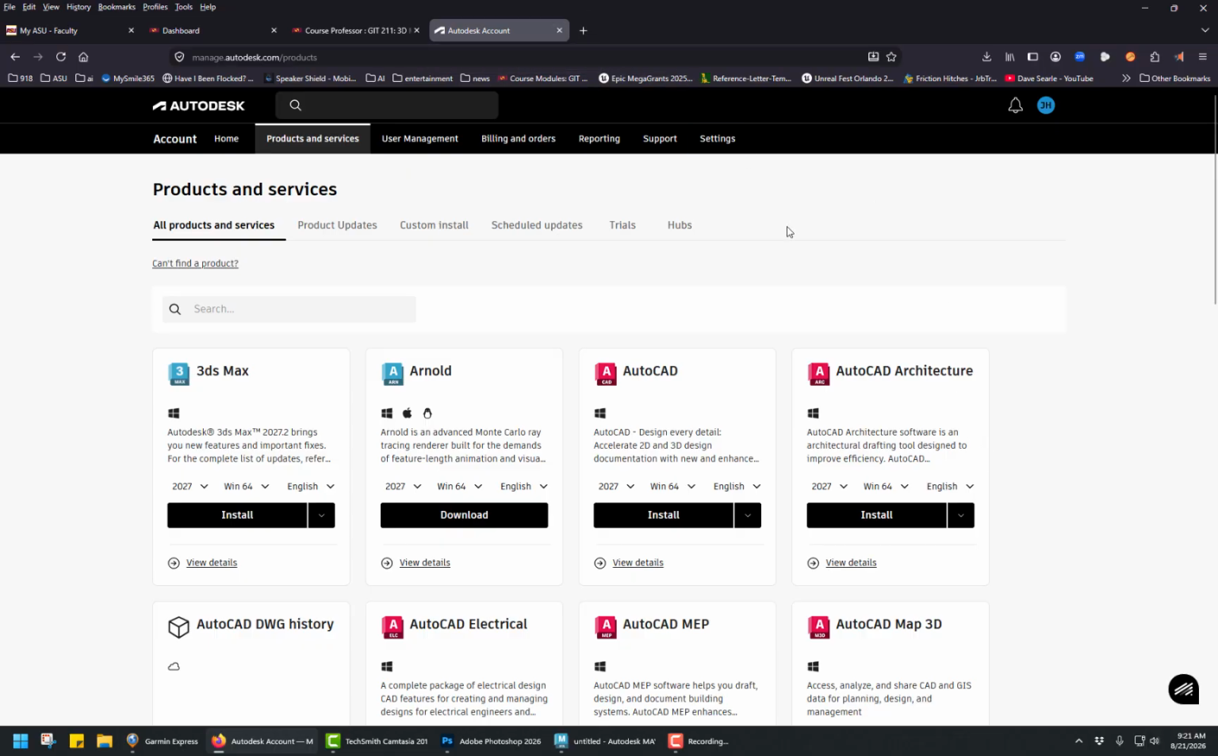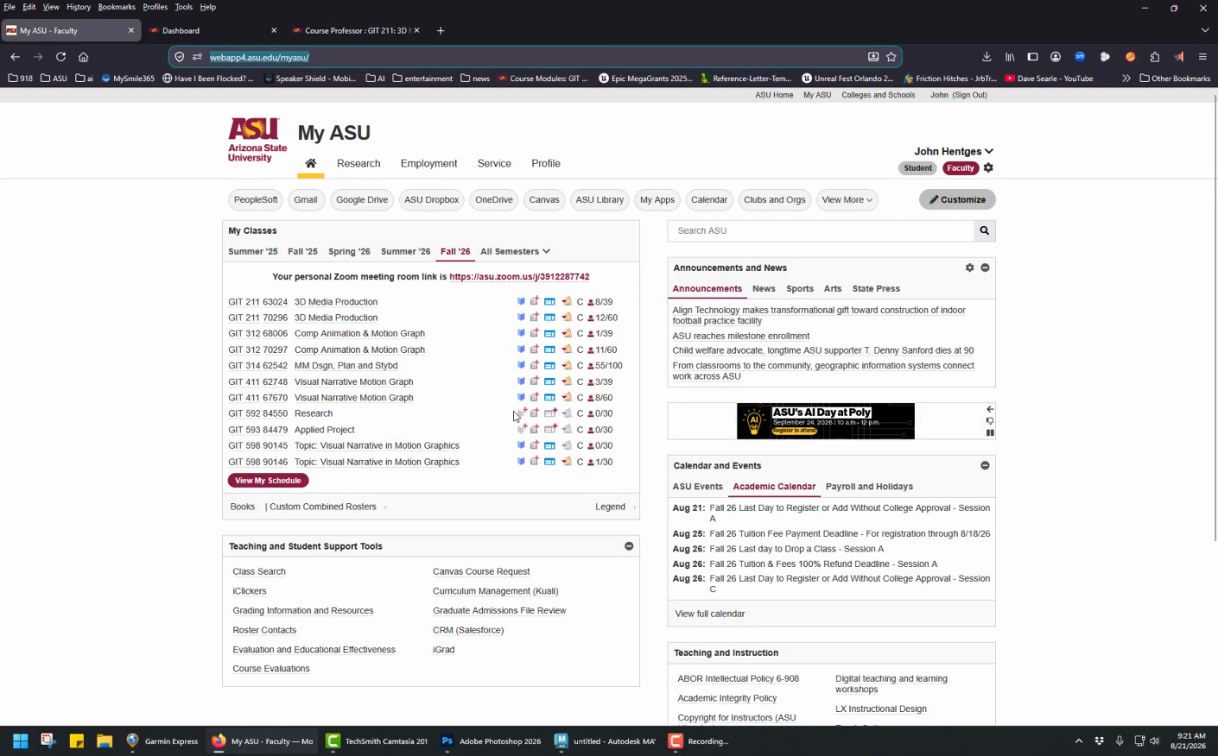Now, I don't have Adobe sign-in pulled up right now, but you can basically do the same thing. Let me do this. If I jump over to, say, the faculty here, and I go over to My Apps, you should have the same thing. Open that in a new tab.